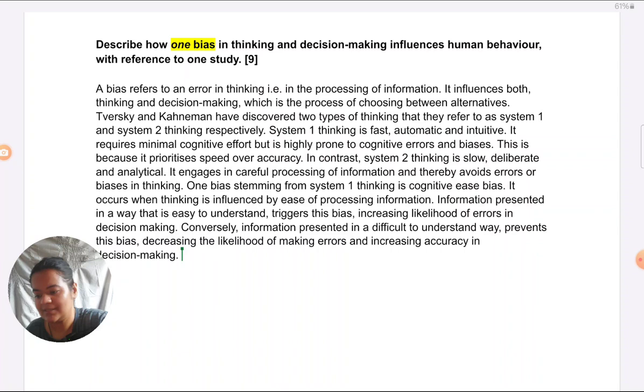Okay, so here you can see in more detail I have explained exactly what this bias has to do with the way information is presented and how it gets triggered off by the way information is presented. The question is how one bias influences behavior. So I'm explaining how. So firstly, how does it get triggered? Now I'll explain once it gets triggered what it does. So next I can explain.